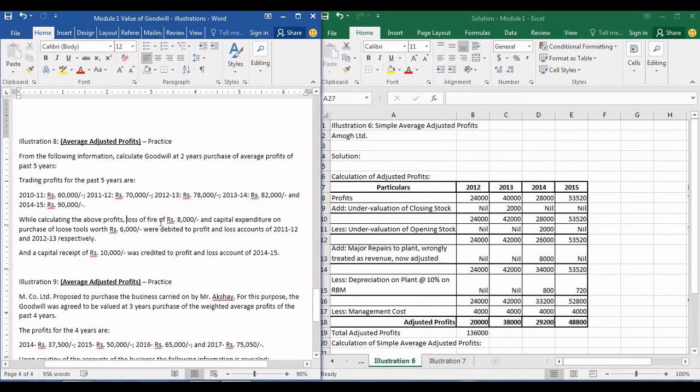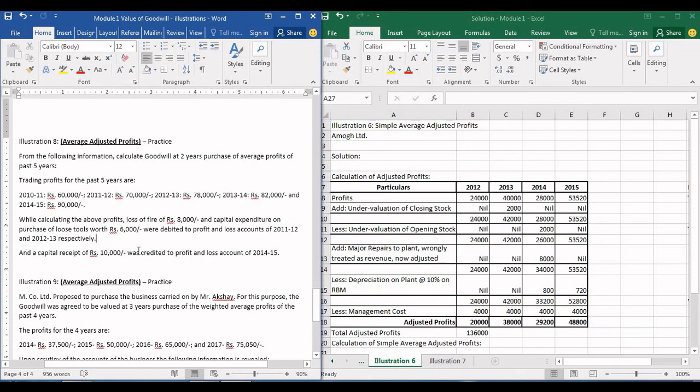And since this was shown in the P&L account, this has adversely affected your profits. That means it has reduced your profit for that financial year, which means you have to add it back to the profit to rectify it. Similarly, purchase of loose tools is an asset. Loose tools are assets and they need not be shown in the P&L account. By showing this in the P&L account, it is shown as an expense, which has further reduced your profits in the financial year 2012-13. So you have to make that correction. That means you will have to add it back to the profits of 2012-13.